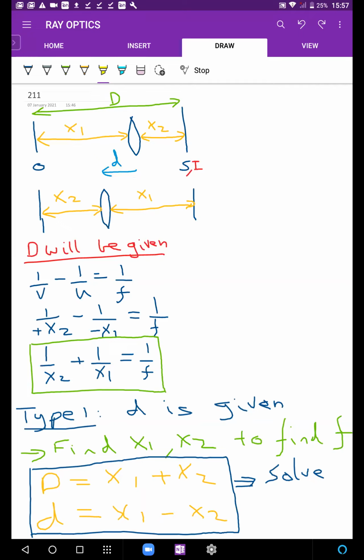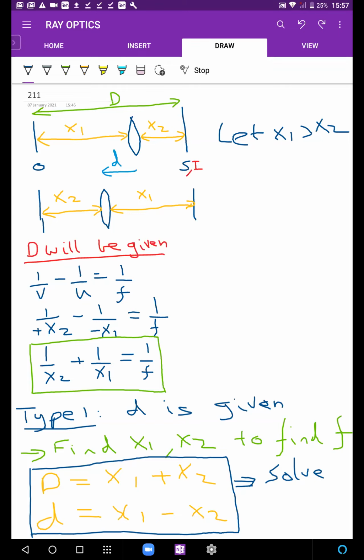Someone is saying mod x1 minus x2. When I'm saying x1 minus x2, just assume x1 is greater than x2. Guys, please, we are not in wave optics. We are not in optical instruments. This is not 25 centimeters. This is a random distance. D is the distance between the object and the screen in the experiment. This is a screen. There's no eye and nothing over here. There's no image.